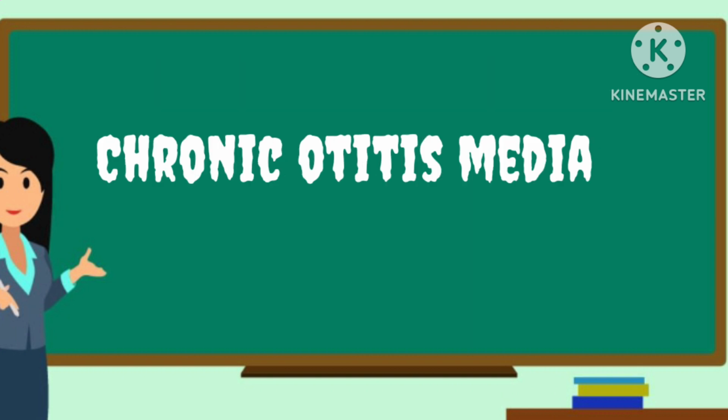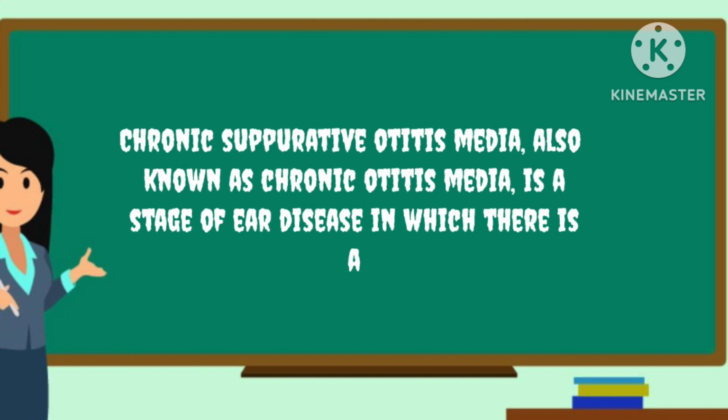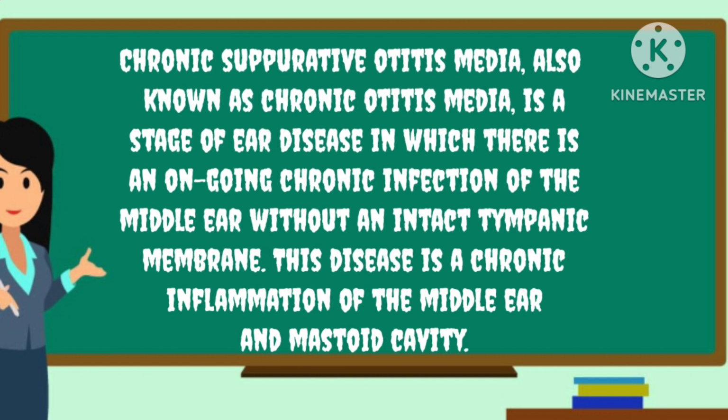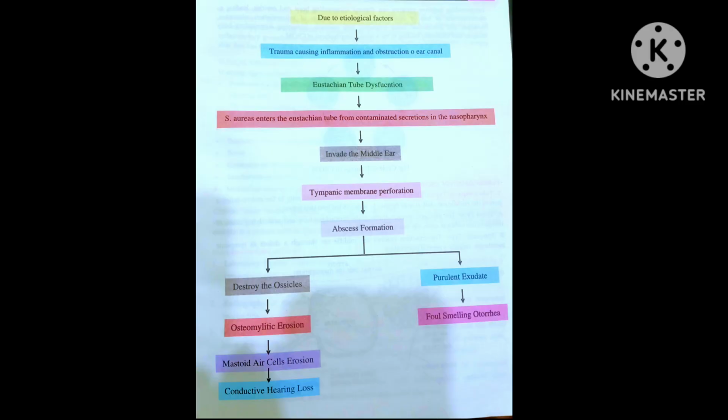Third type is chronic otitis media. Chronic suppurative otitis media, also known as chronic otitis media, is a stage of ear disease in which there is an ongoing chronic infection of the middle ear with a perforated tympanic membrane. This disease is a chronic inflammation of the middle ear and mastoid cavity.